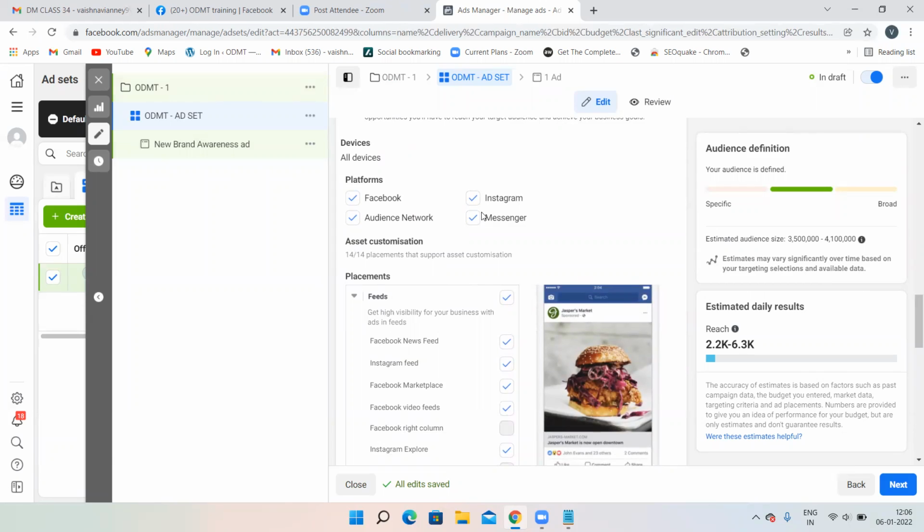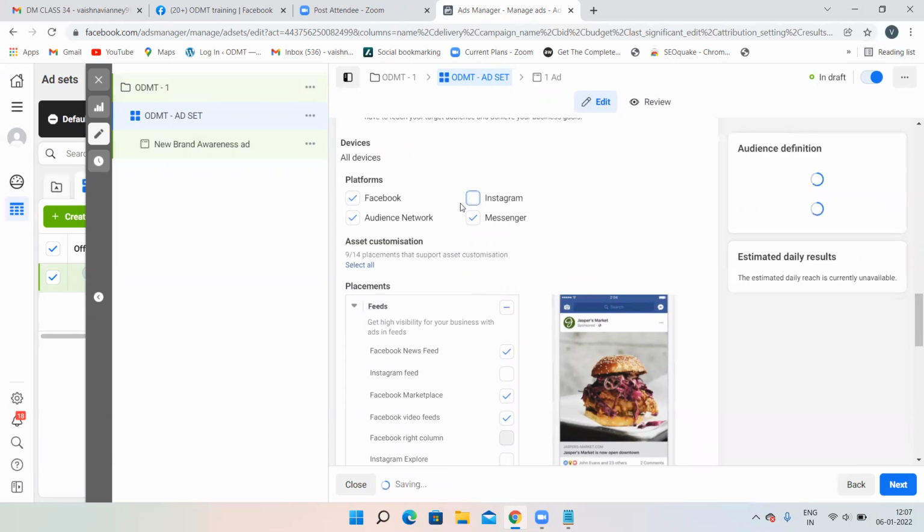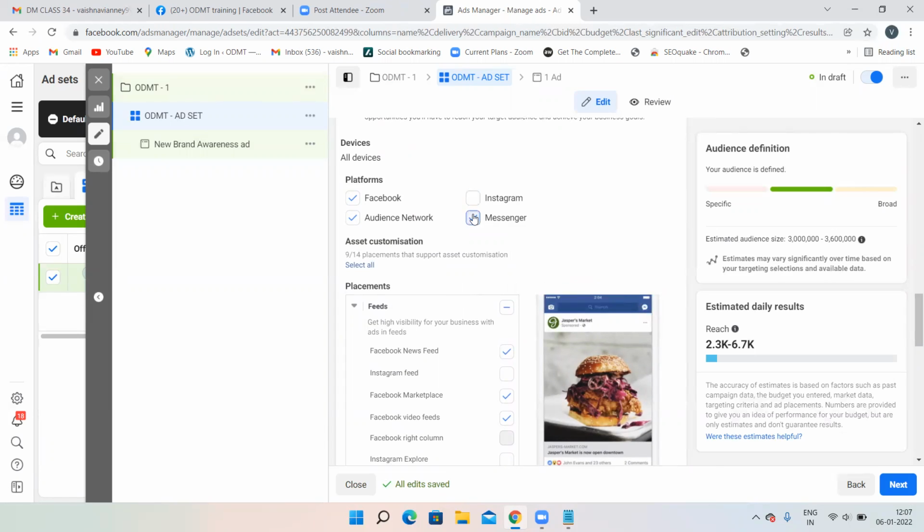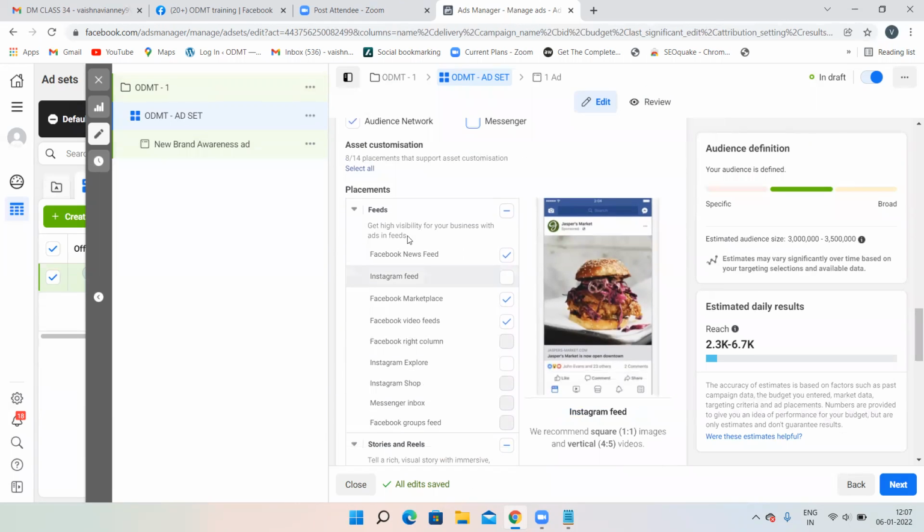So now, for the first time, let's create a Facebook ad only. Let's not go for Instagram. So I'm unchecking this Instagram option over here, and I don't want my advertisement to appear on Instagram Messenger also. And let's see over here the feeds where our advertisement is going to appear. Facebook Marketplace, our advertisement is going to appear.